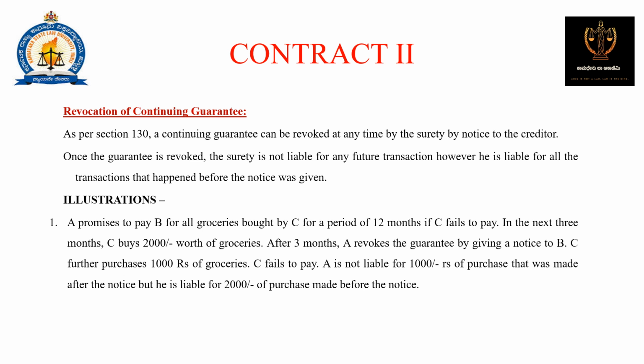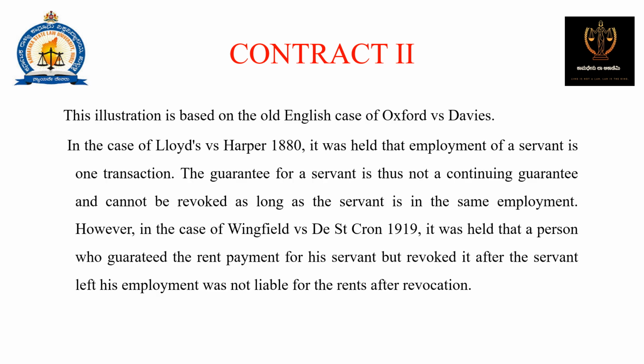Illustration: A promises to B to be liable for all the groceries bought by C for a period of 12 months. C buys 2,000 worth of groceries after 3 months and fails to pay. A revokes the guarantee by giving a notice to B. C further purchases 1,000 rupees of groceries. C fails to pay. A is not liable for the 1,000 rupees for the purchase that was made after the notice, but he is liable for the 2,000 of purchase made before the notice. This illustration is based on the English case of Offord versus Davies.